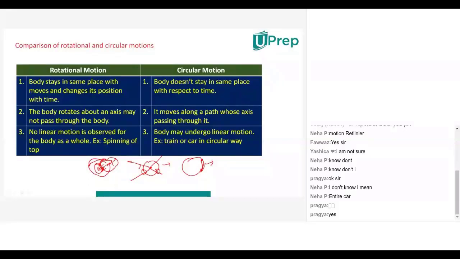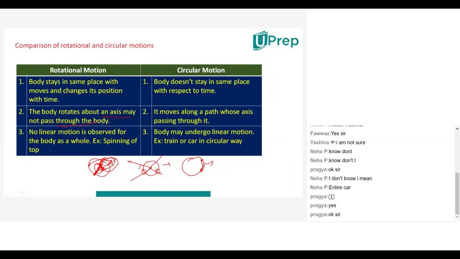Okay. Sir, I didn't get the second part. The second part: the body rotates about an axis, and that axis may not pass through the body or may pass through the body. Now see here, when you are thinking about the motion of the blades only, the axis will be through the disc. That means the axis is passing through the disc. The axis is not passing through the blades only, no? No, sir, it's not. So in a rotational motion, the axis will not pass through the body.